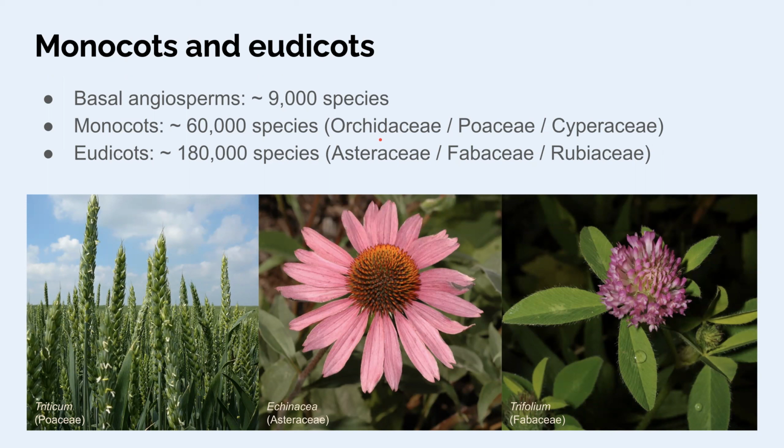Some of the bigger families are mentioned here: orchids, Orchidaceae, Poaceae is the grass family, Cyperaceae is the sedge family, and the eudicots, sunflower family, Asteraceae, bean family, Fabaceae, Rubiaceae is the coffee family. We'll see lots of families in these different groups.